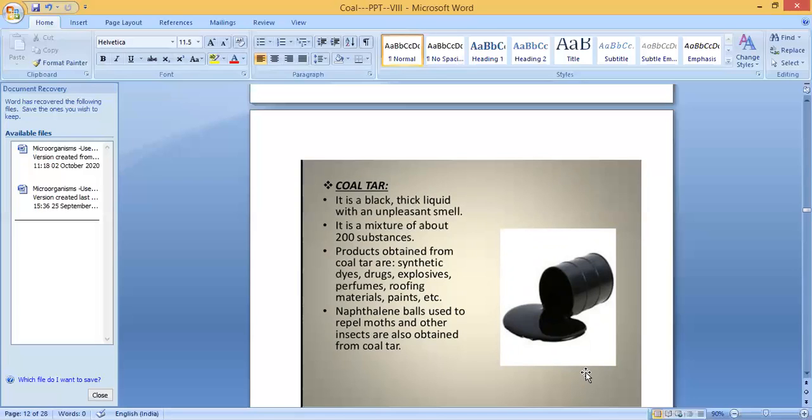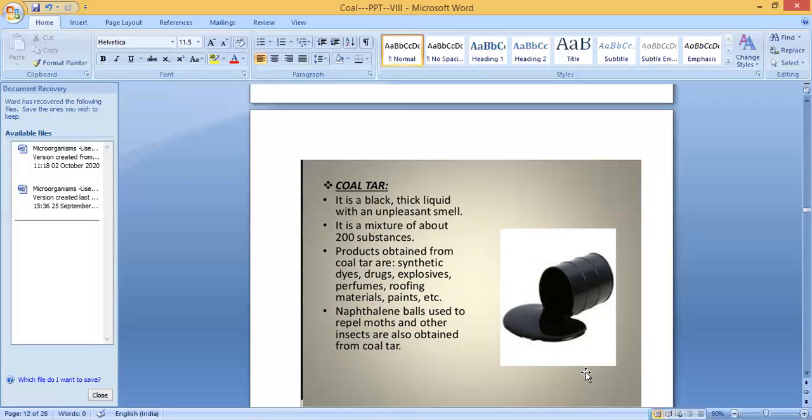Which are the products obtained from coal tar? The products obtained from coal tar are synthetic dyes, drugs, explosives, perfumes, roofing materials, paints, etc. Then one more thing, naphthalene balls used to repel moths and other insects are also obtained from coal tar.